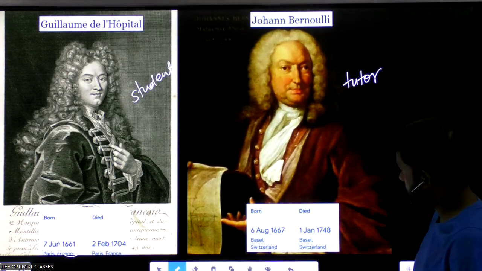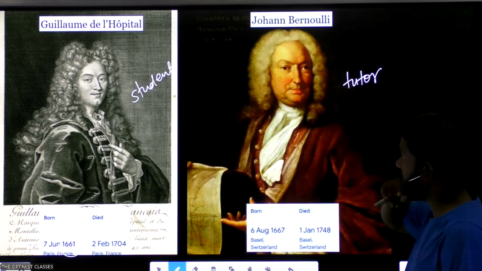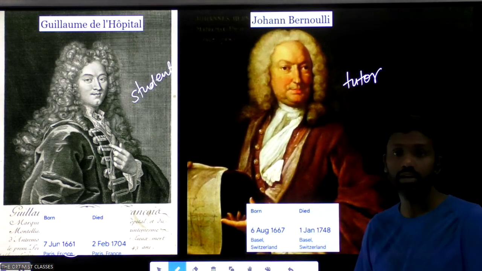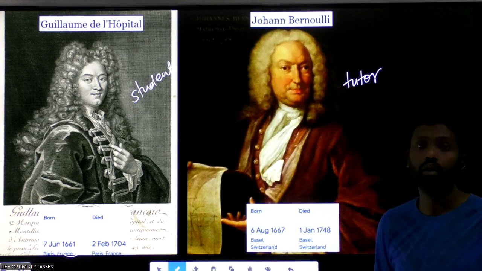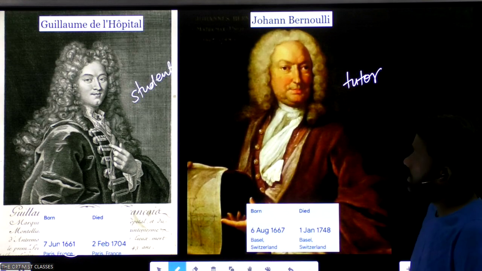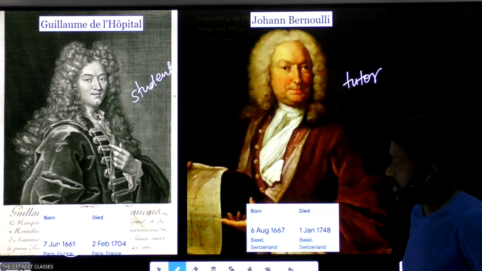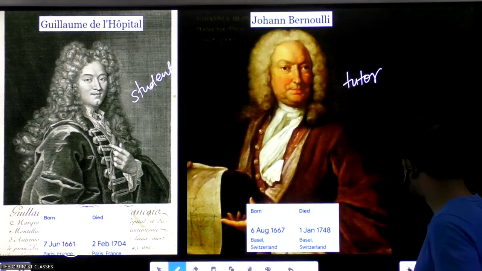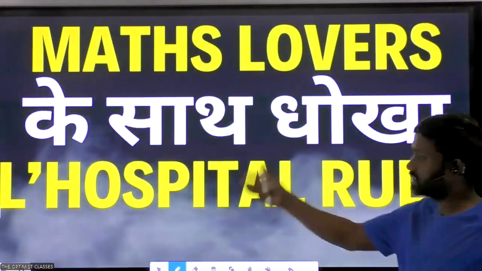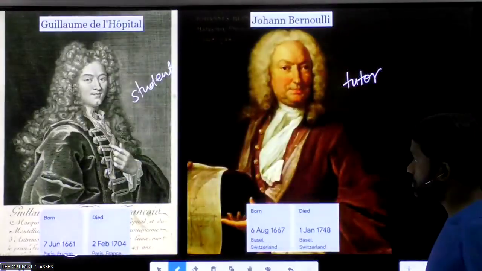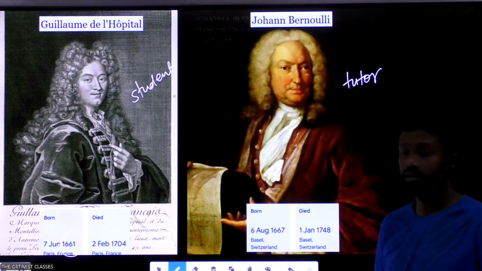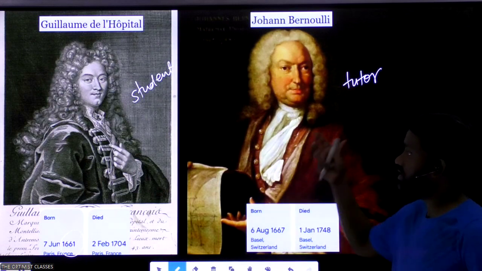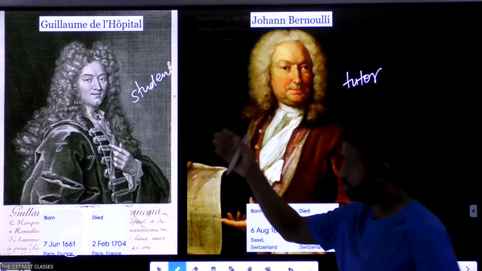Johann Bernoulli was a great mathematician. As I mentioned, he has contributed a lot to mathematics. As I said, the great mathematician Leonhard Euler was his student. So this is the strange story behind this mathematical rule. You see, it carries the name of L'Hopital, but actually it was developed by Johann Bernoulli. So now this secret is before us. We know that it was developed by Johann Bernoulli, but it was published by L'Hopital.